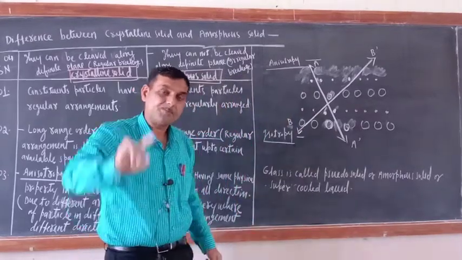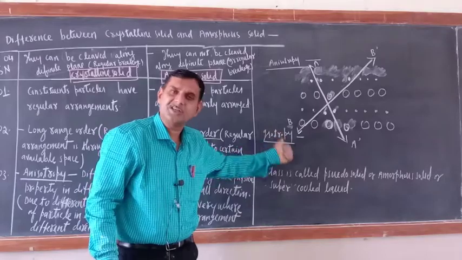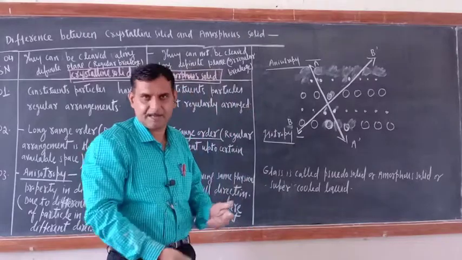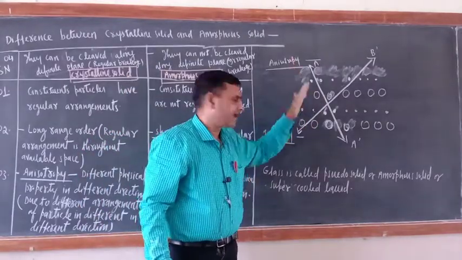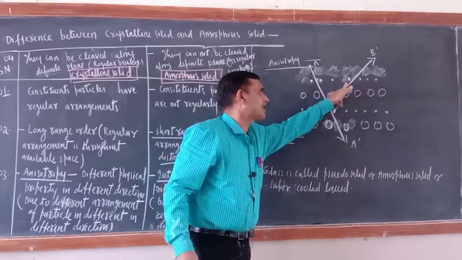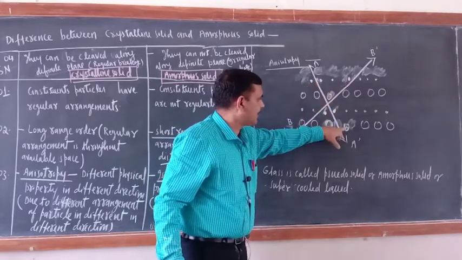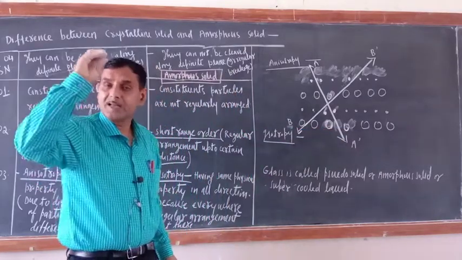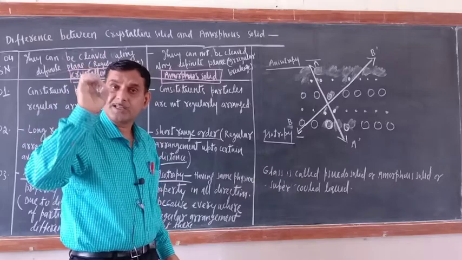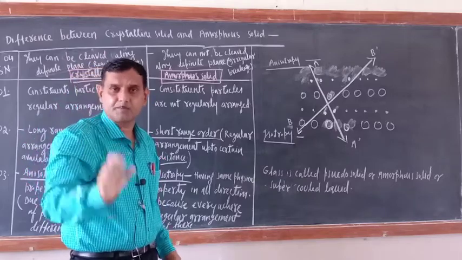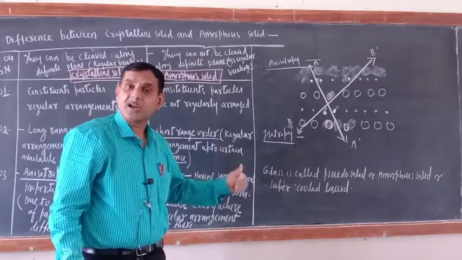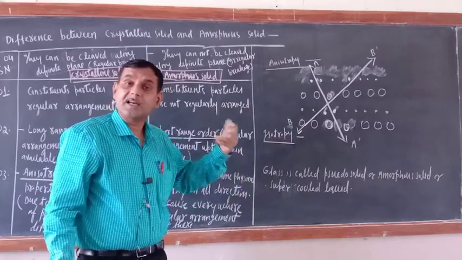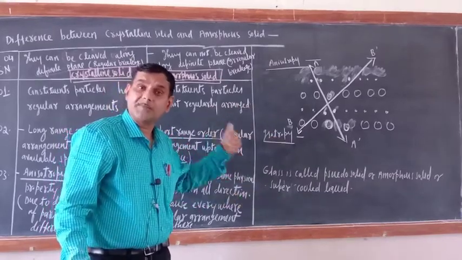Why has this pattern come? Because particles are regularly arranged here. That is why in different directions, we will have different arrangements of particles. I have given you the example: this side big is the first, this side small is the first, this side small is the first, but from this side big is the first. So what is the meaning of this? Due to the regular arrangement or definite geometrical pattern of constituent particles in a crystalline solid, in different directions we will have different types of arrangement. That is why we are getting different physical properties in different directions.